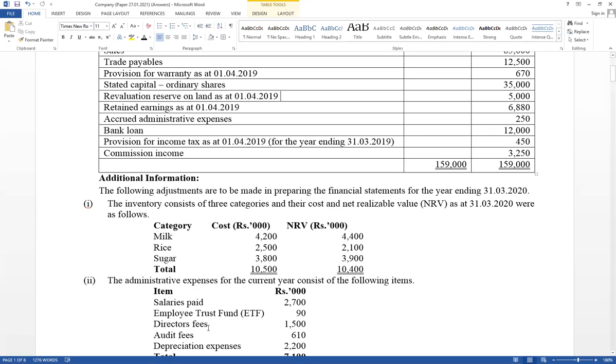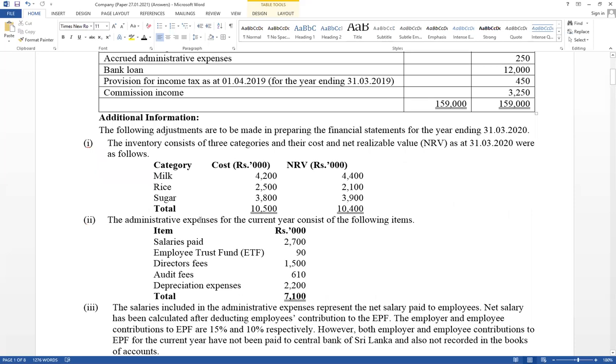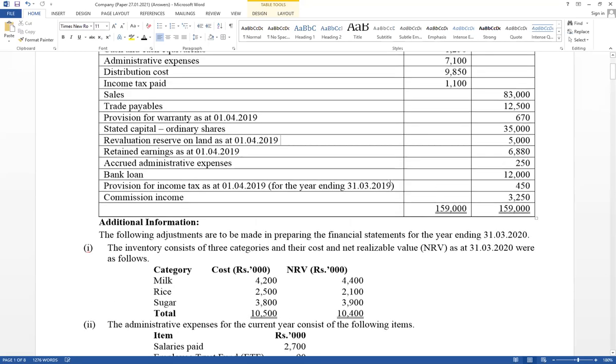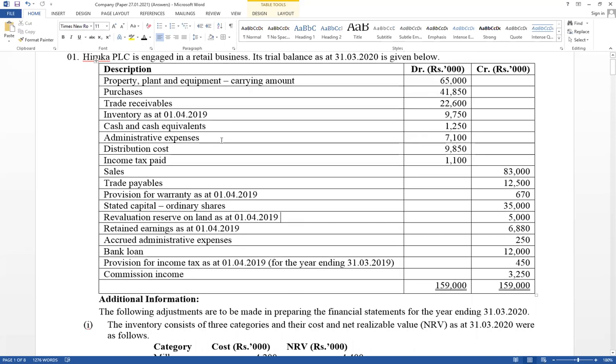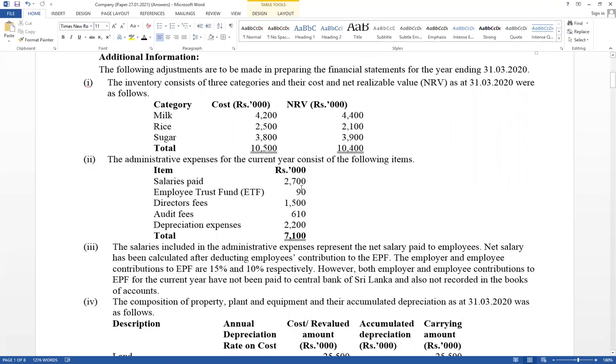Second one: administrative expense for the current year consists of the following items. In the trial balance, administration expense is given. Think about the total value equal to 7,100, available in the trial balance as administration expense. Its composition is given. The salary paid amount is given: cash account credit, salary account debit.